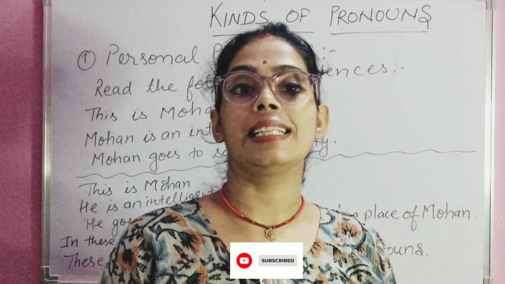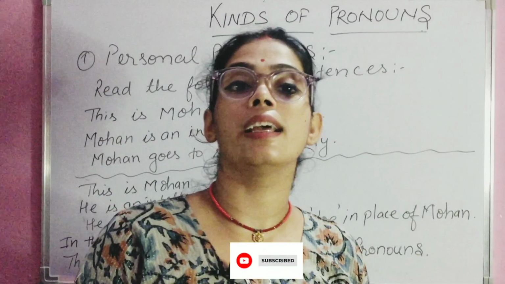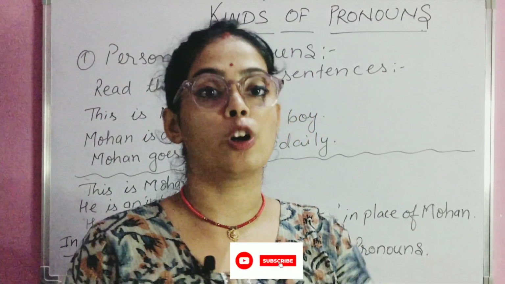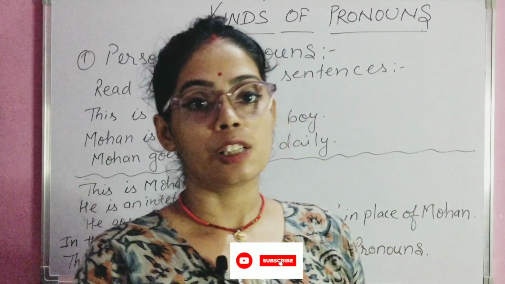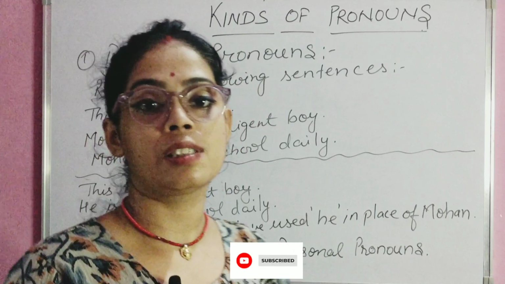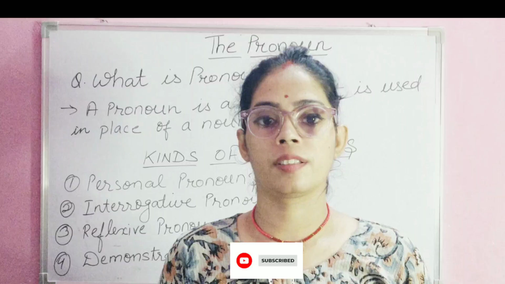Sita is an intelligent girl. So what will we write? This is Sita. She is an intelligent girl, because for a girl we always use she. I think personal pronouns are clear to you. Now let's move on to the next pronoun.